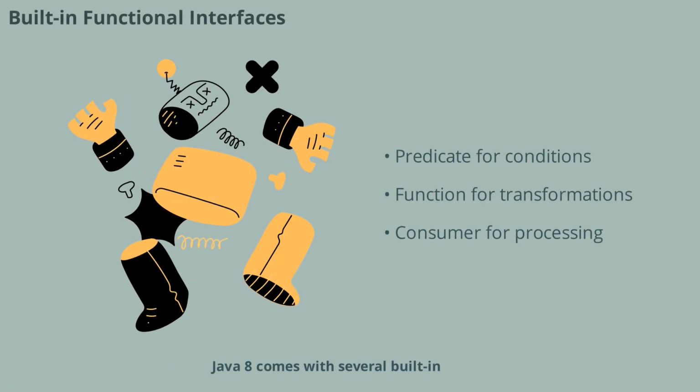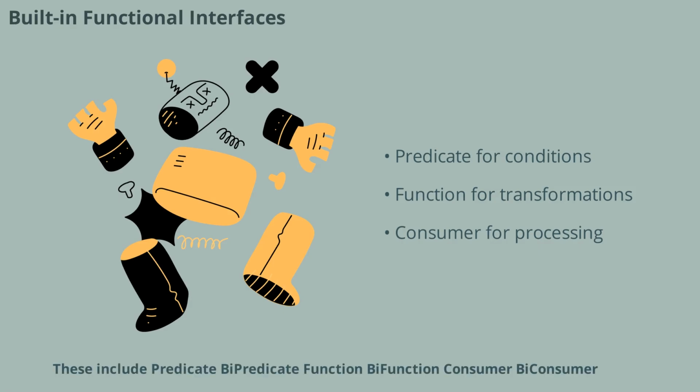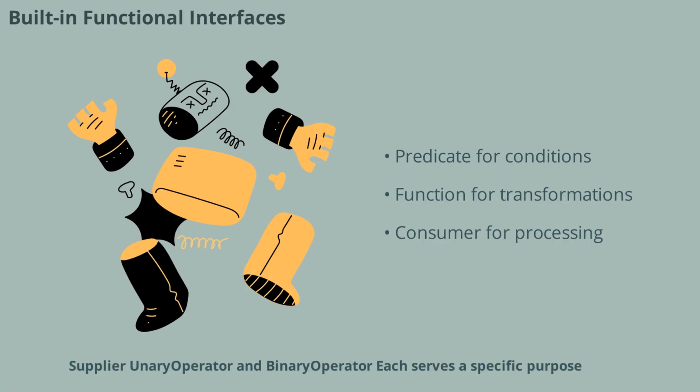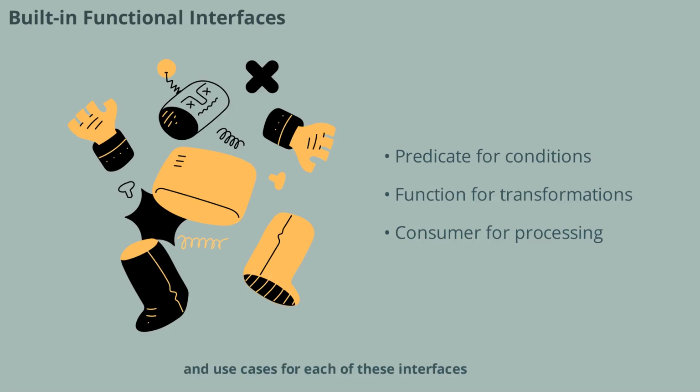Java 8 comes with several built-in functional interfaces that simplify common programming tasks. These include Predicate, BiPredicate, Function, BiFunction, Consumer, BiConsumer, Supplier, UnaryOperator, and BinaryOperator. Each serves a specific purpose, such as testing conditions, transforming data, or consuming values. Understanding when and how to use these interfaces can make your code more modular and expressive. Interviewers often expect you to know the differences and use cases for each of these interfaces.